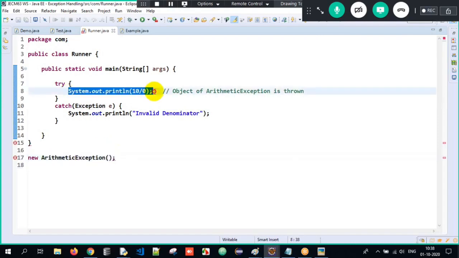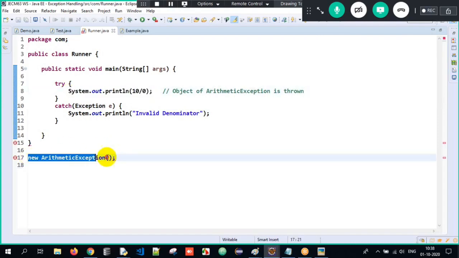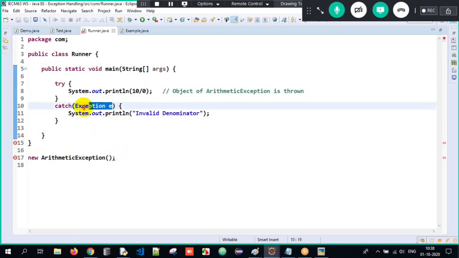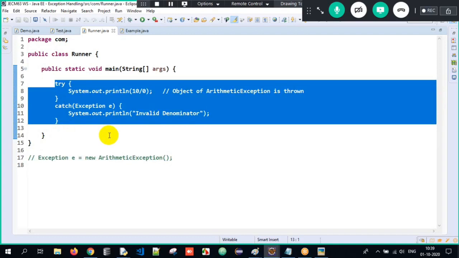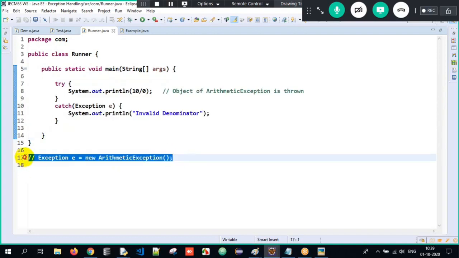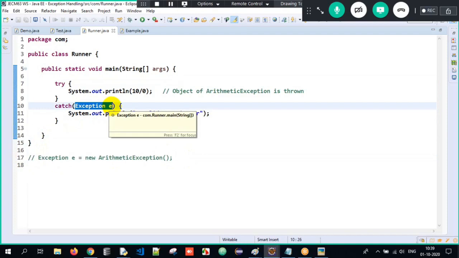When I write 10 divided by 0, an object of arithmetic exception is thrown. That is caught by the superclass Exception, called Exception e here. This is what is happening: the subclass object, superclass reference. This is nothing but upcasting happening internally. So this is generalization. When I write it as Exception e, all types of exceptions could be caught here. So this is what we are supposed to understand over here.